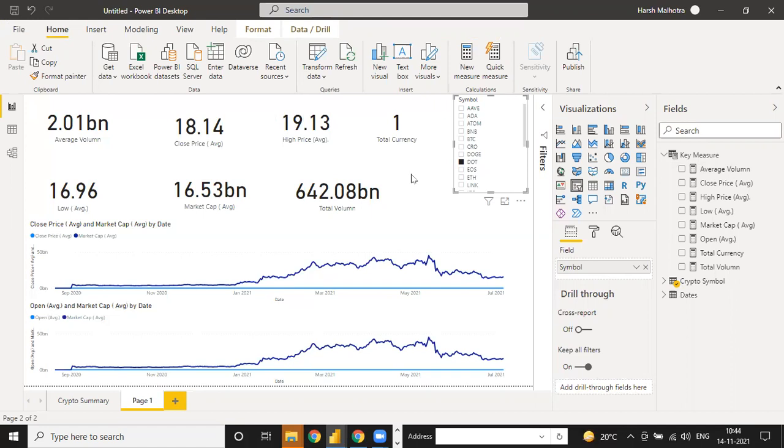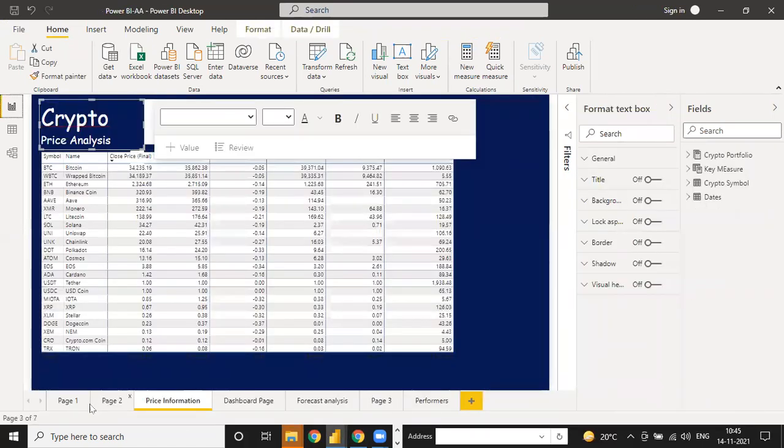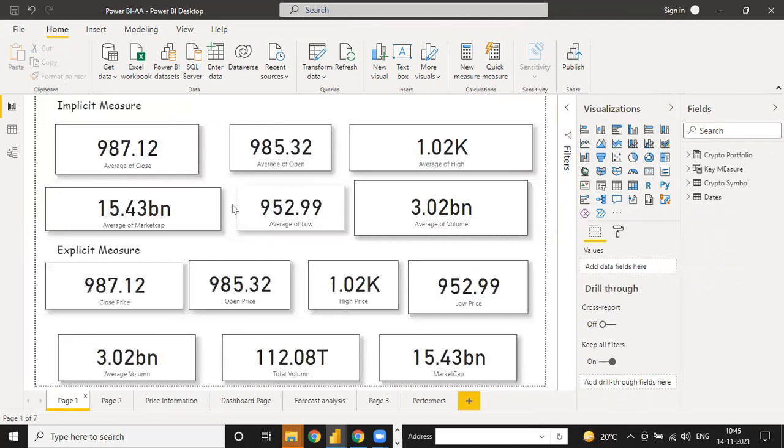Okay, so from next Saturday we are going to start our class from 7 to 9. Okay, I will share all the links with you next Saturday. So today is just the basics. Next Saturday, we are going to complete this cryptocurrency project, meaning all the measure creation, and next Sunday we are creating almost the complete visualization like this. See, this kind of thing we are going to do. This is implicit, which means I have covered implicit and explicit with you. So all the measures I have created are for this implicit.